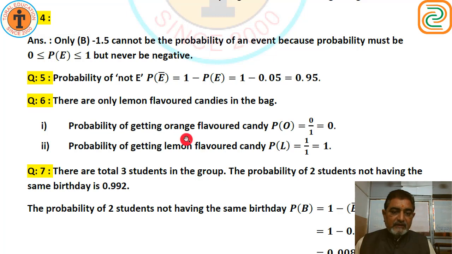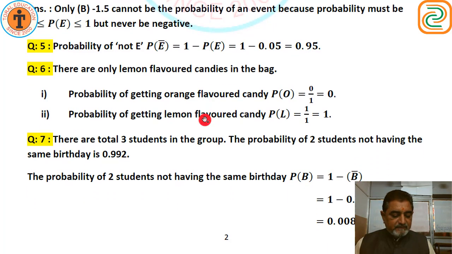So the probability of getting an orange flavored candy, P of O, equals 0 upon 1, because there is no orange flavor. That is 0. And the probability of getting a lemon flavored candy, P of L, is 1 upon 1, because all the candies are lemon flavor. So 1 upon 1 equals 1. That is, the probability of getting lemon flavor is 1.